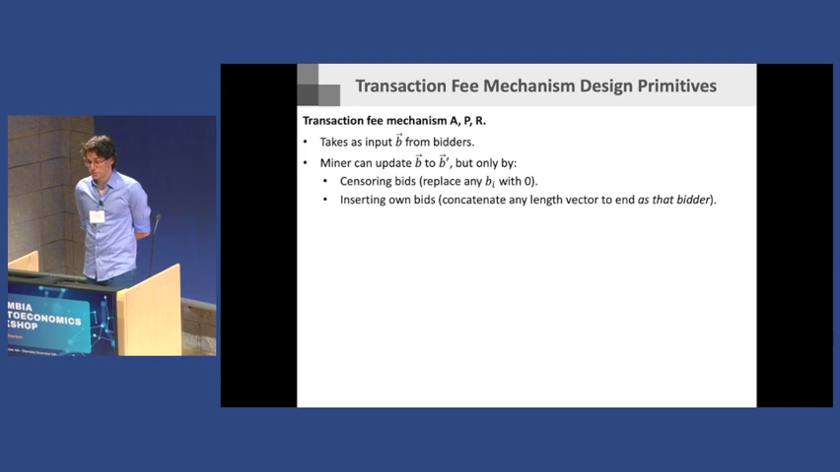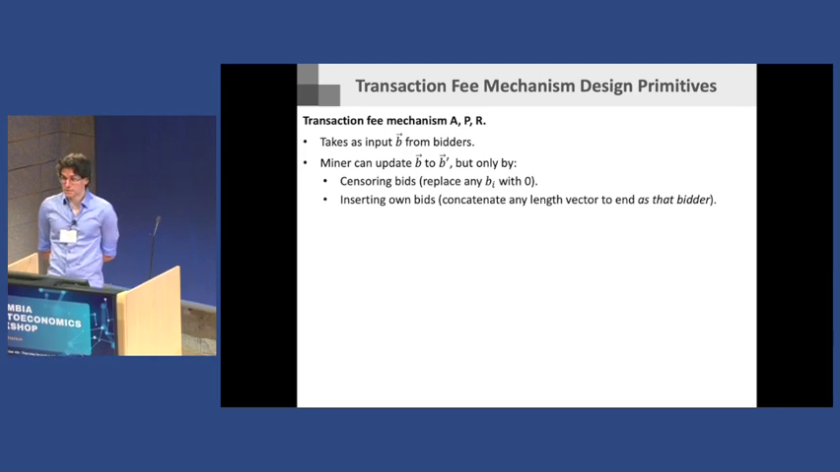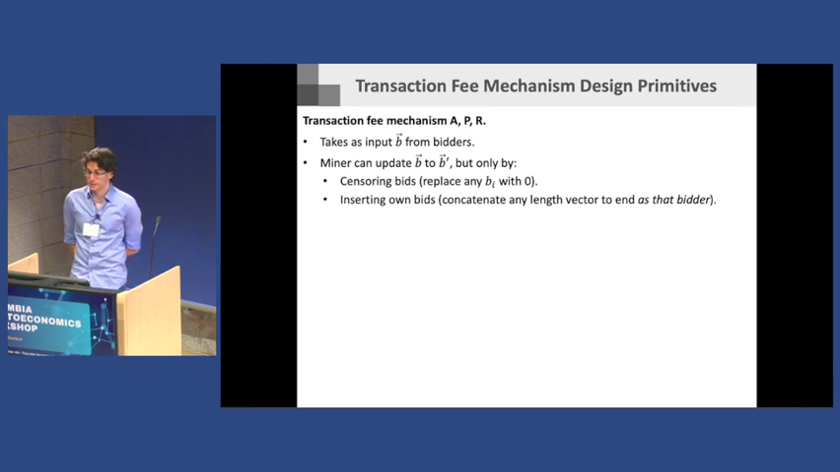What the miner can do is they can cheat. So a miner can censor bids. Okay, so they have the power to do that. They can pretend they didn't hear about it. They can also insert their own bids. So they can pretend to be a bidder. Nobody would know that actually this bid came from a miner.